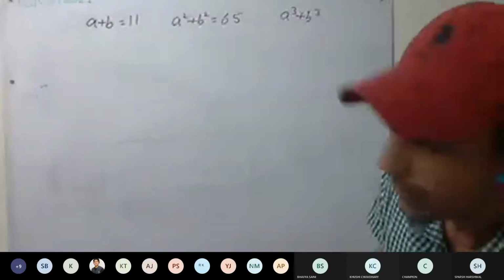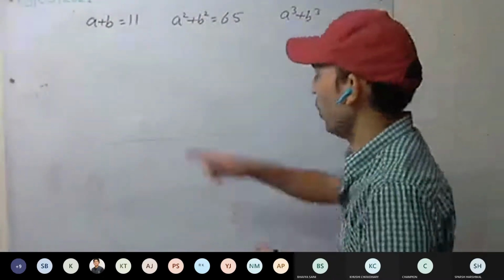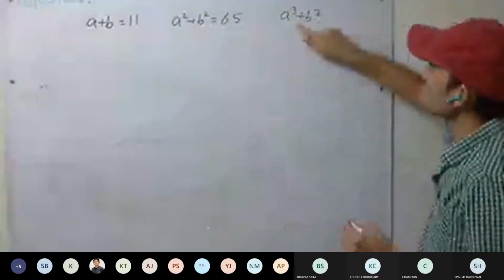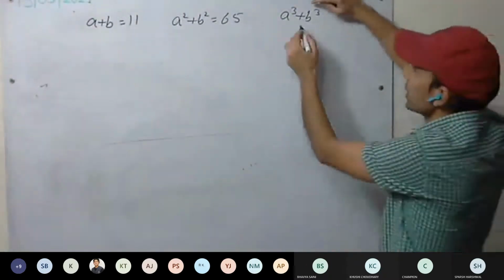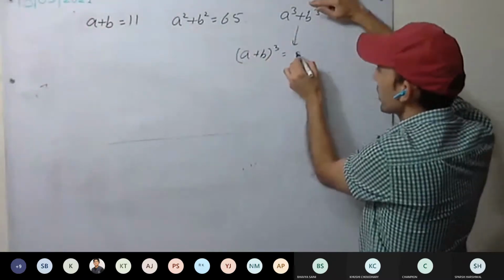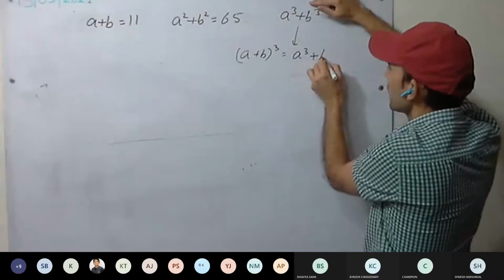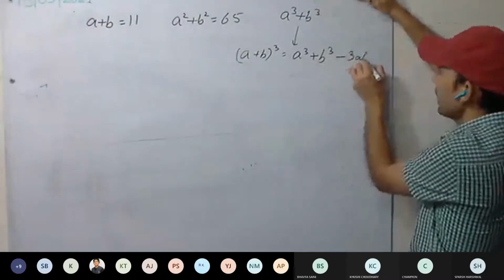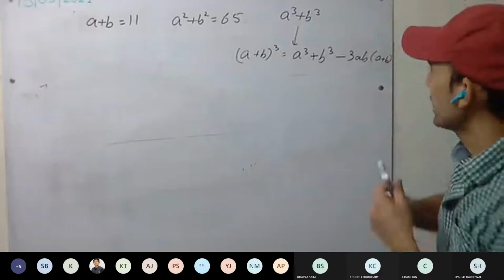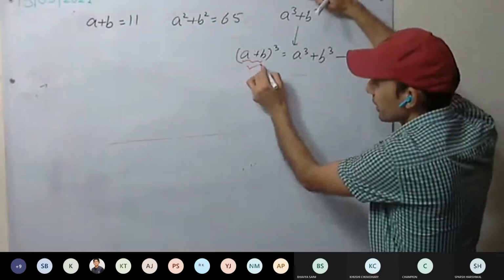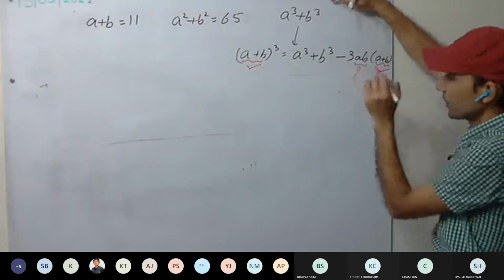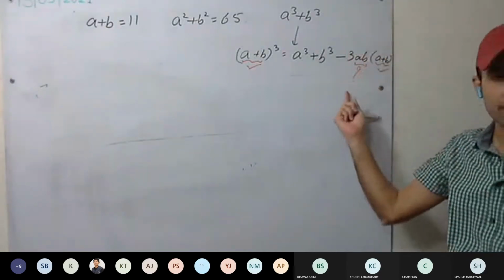This we have done many times. So see here, a plus b is given, a square plus b square is given. What is a cube plus b cube? We have to calculate. If we do a plus b the whole cube, we are getting a cube plus b cube plus 3ab into a plus b. So you can see here a plus b is given. Value of ab we have to calculate. How are we going to calculate the value of ab?